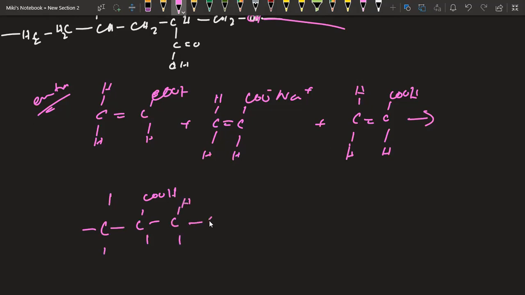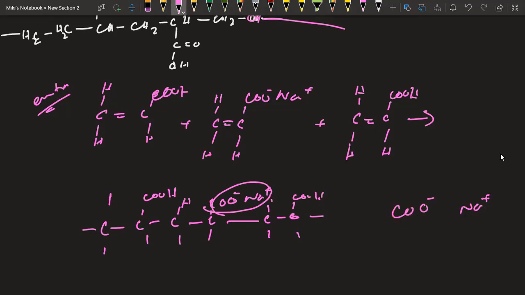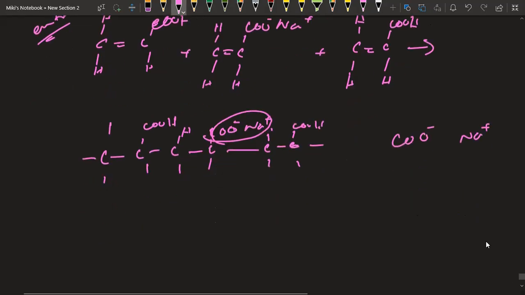CH, like this is going to have an addition polymerization. We'll have addition polymer here. And it continues, let's say. Okay, it continues. Now, due to the presence of this COO minus, we have the presence of which groups? COO minus and Na plus. Okay. Now, due to this presence, what happened? They can form stronger bonds with water.